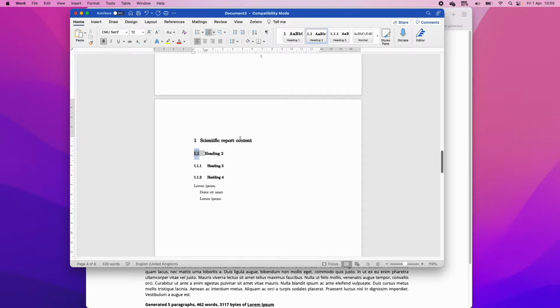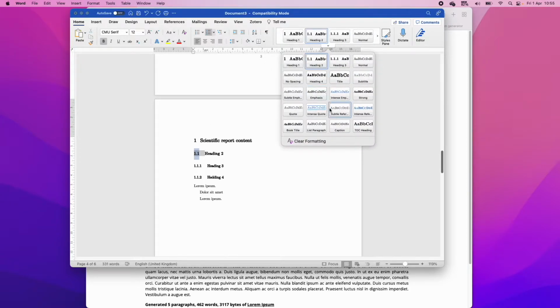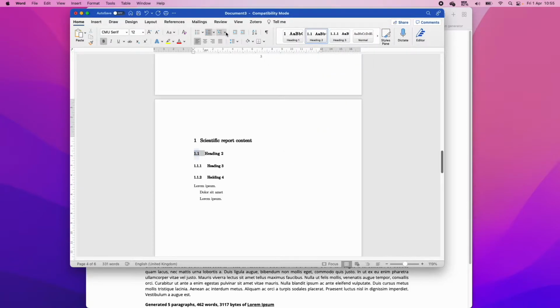The problem with this is that it is based on a heading format and not a chapter format, which is one of the styles that you are given in Word, right? One of these will be chapter somewhere. No, it's in here.